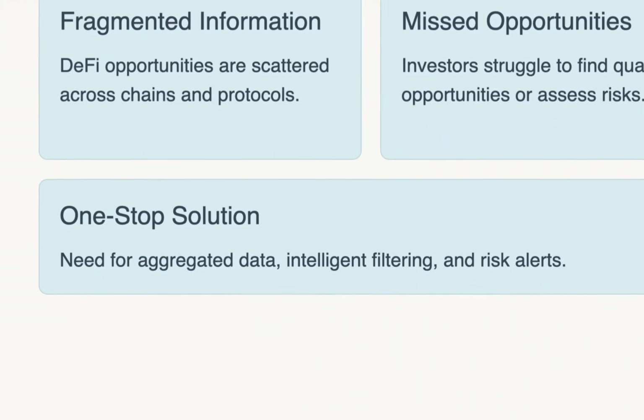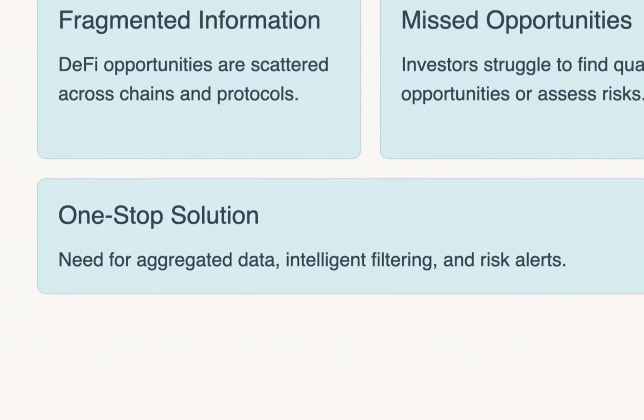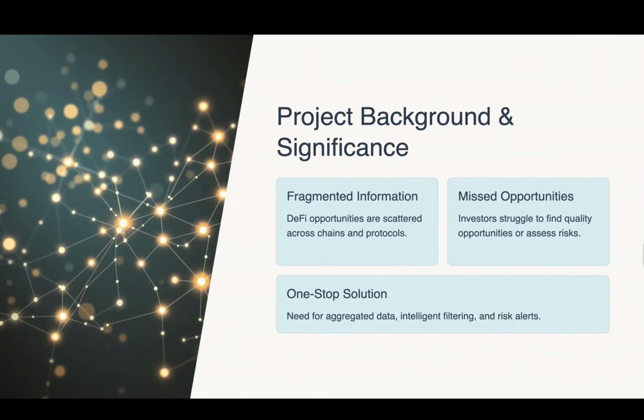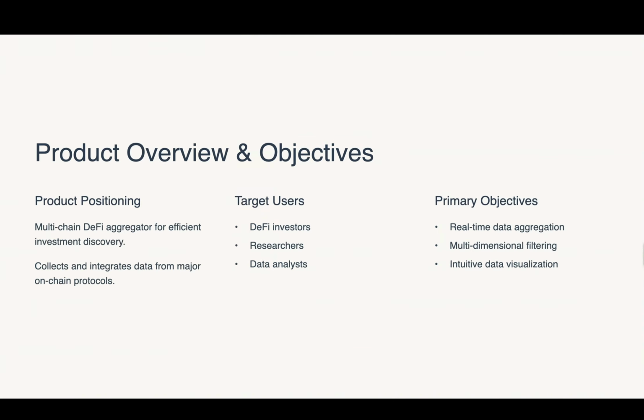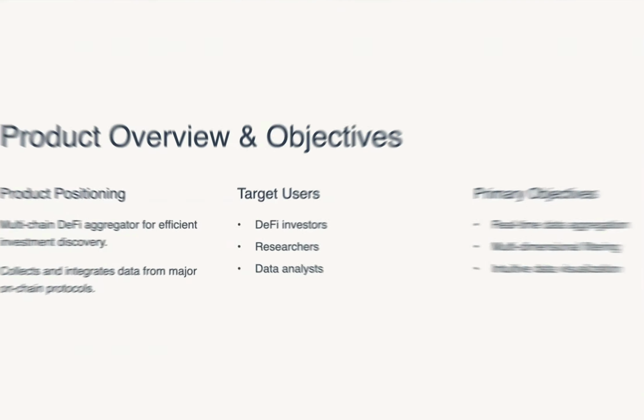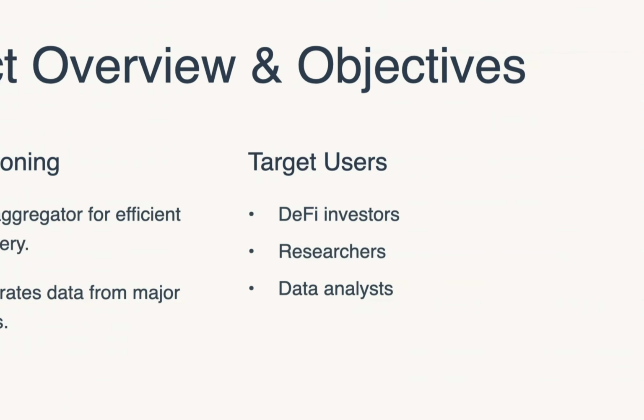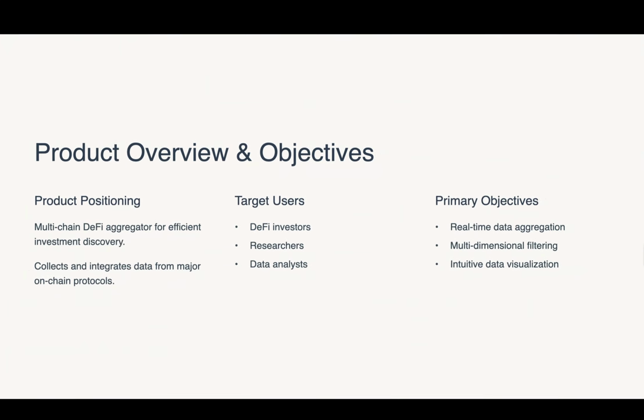Our goal is to build a multi-chain DeFi aggregator that collects and integrates investment data from all the major on-chain protocols, helping users efficiently find the best options and make smarter choices. This is designed for DeFi investors, researchers, and analysts who want to stay ahead. The main objectives are to achieve real-time cross-chain data aggregation, support flexible multi-dimensional filtering and sorting, and present all the key data in a visual, easy-to-understand way with built-in risk reminders.